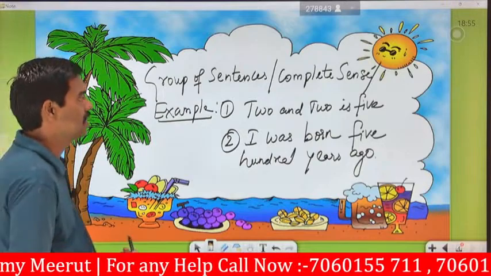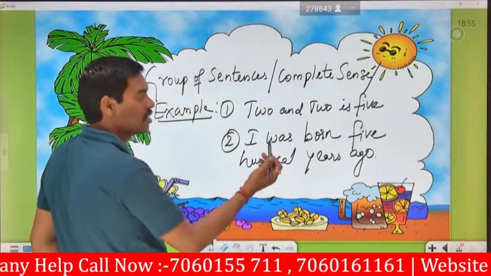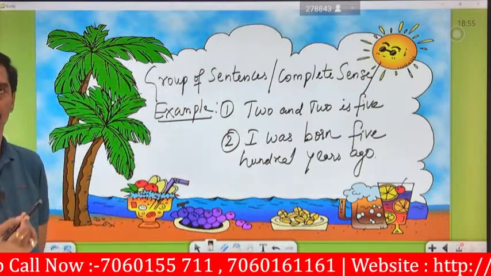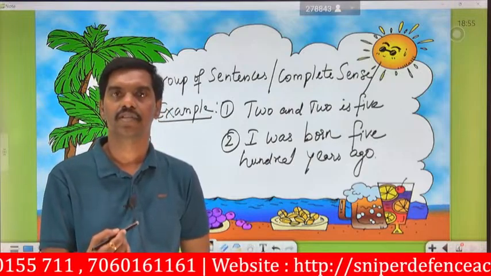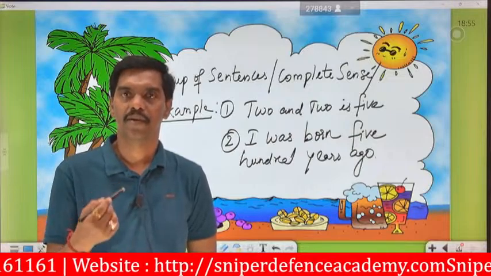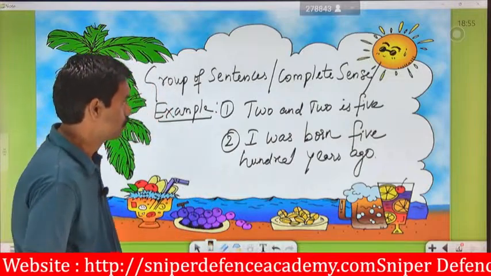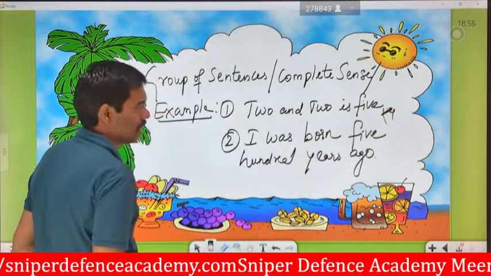And next one, they are saying, I was born 500 years ago. This is not possible. We are going to identify this example 1 and 2. We are going to identify whether the statement will be true or false, in terms of complete sense. Okay. So 2 and 2 is 5, it's false. And next one, I was born.